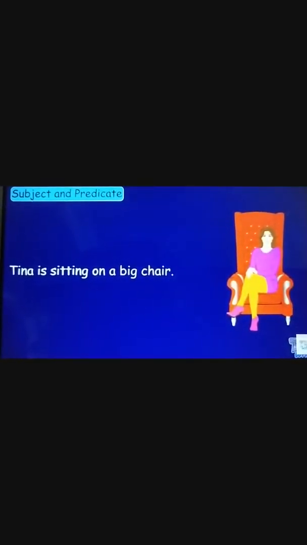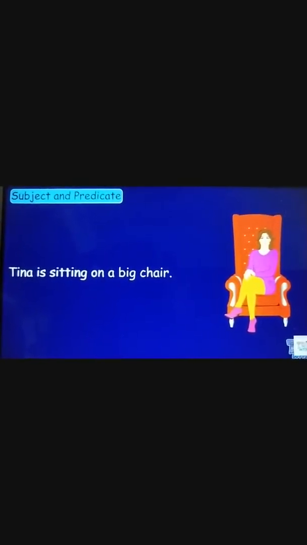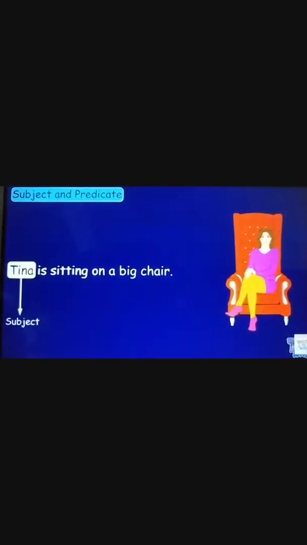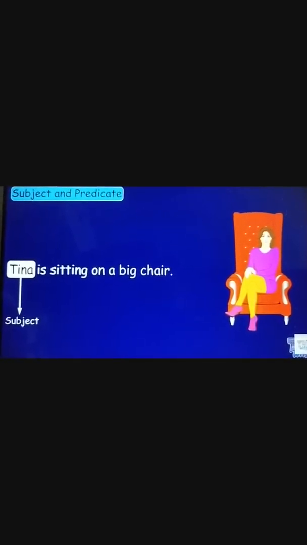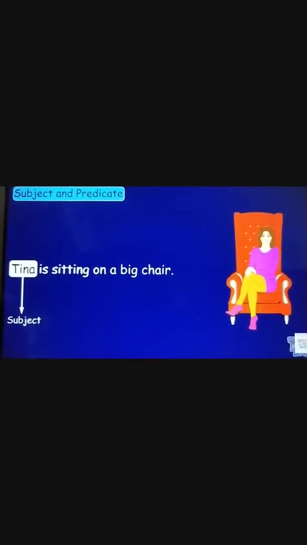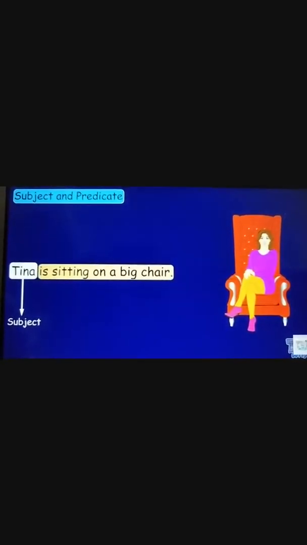Tina is sitting on a big chair. Now who are we talking about? We are talking about Tina. So Tina is the subject. Then whatever is left, is sitting on a big chair, is the predicate. I'm sure everyone is clear.